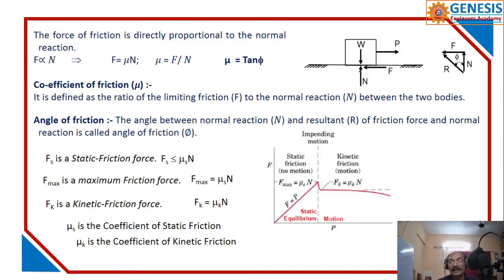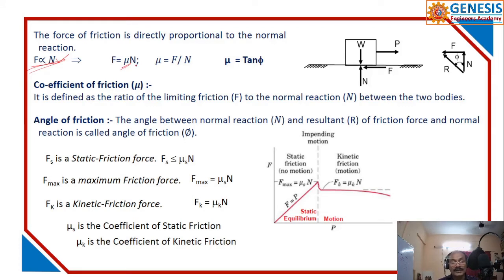Now, what is frictional force? I will define it. The frictional force is directly proportional to the normal reaction, where I have taken N as the normal reaction. If we remove the proportionality sign, we introduce a proportionality constant called the coefficient of friction.